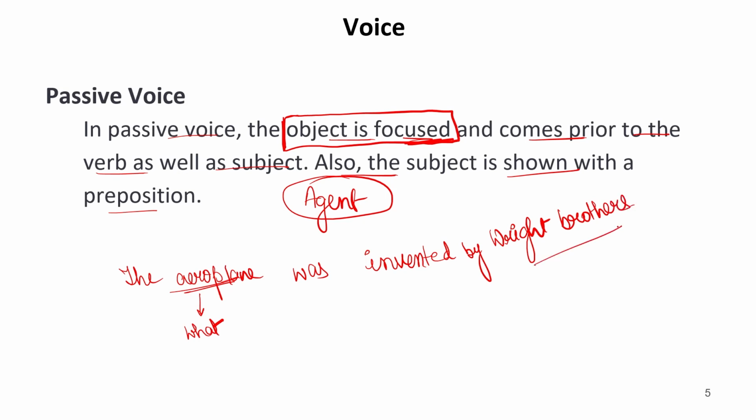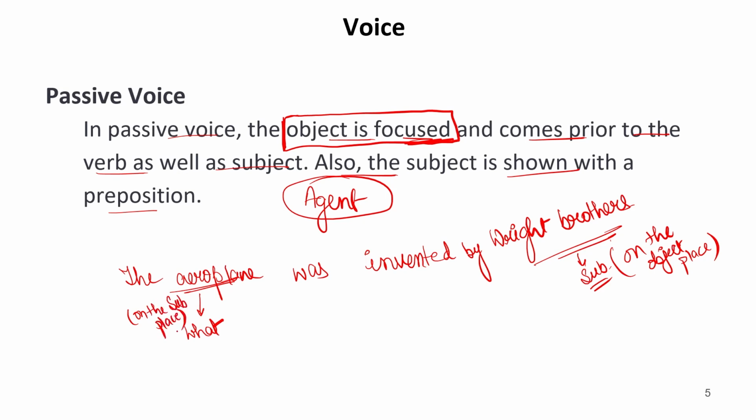Now in this case, if we see this Wright brothers, these are the persons who are performing the action. So it means according to this, these should be the subjects. But it is written on the object place. A person who is performing the action is written on the place of the object, whereas the thing which expresses an object is written on the subject place.